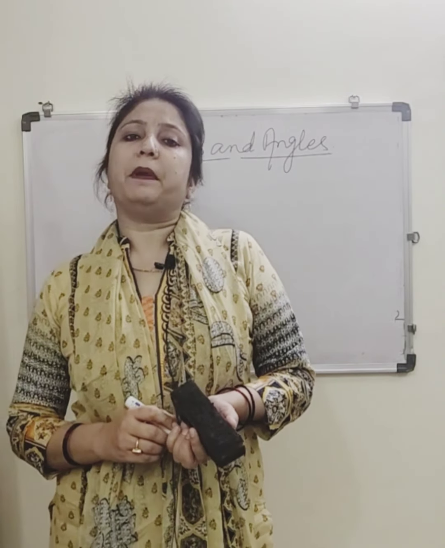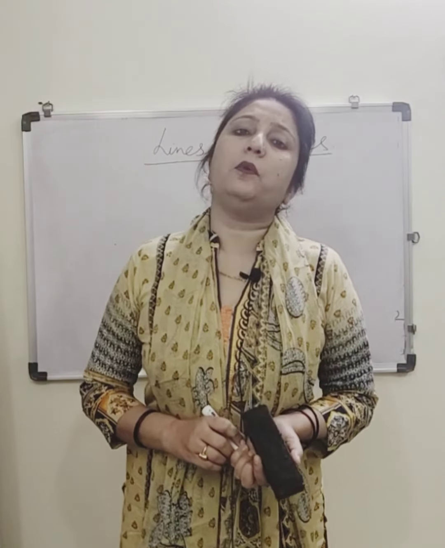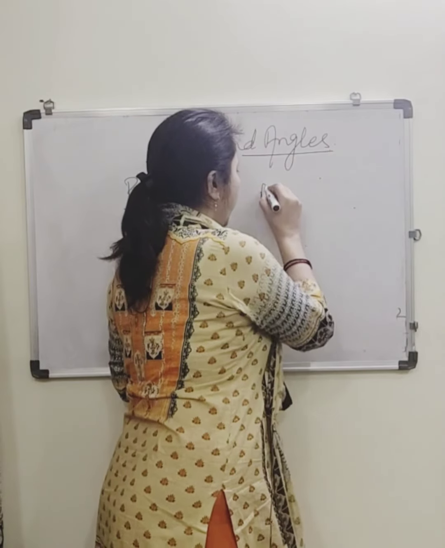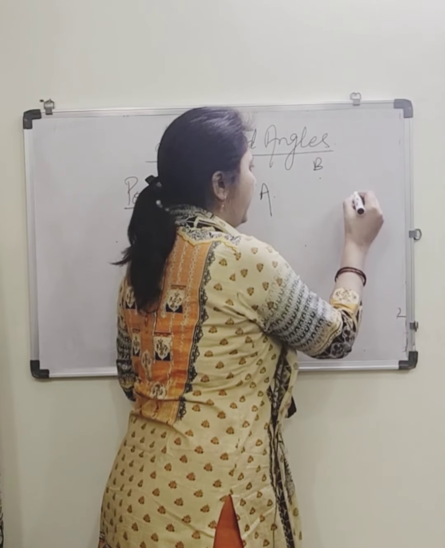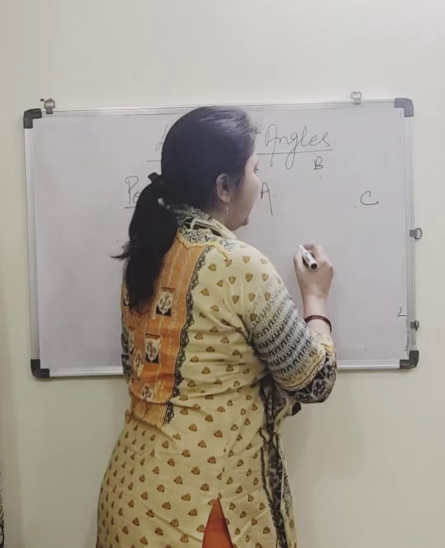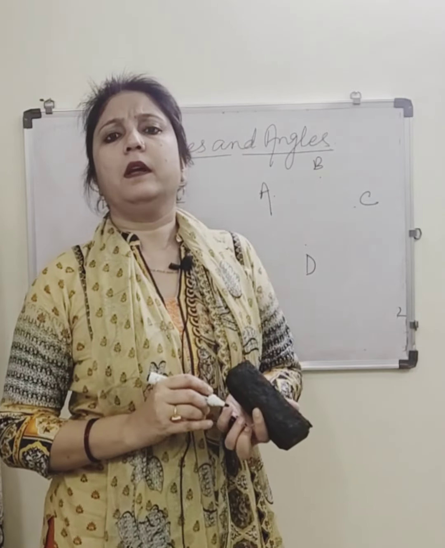Before starting the topic lines and angles, I would like to introduce you to the first thing, that is point. What is a point? If I ask any child, he will simply define it: ma'am, you put a dot anywhere, it is a point. You name them, like here it is A, here it is B, here it is C, here it is D. These are 4 points.